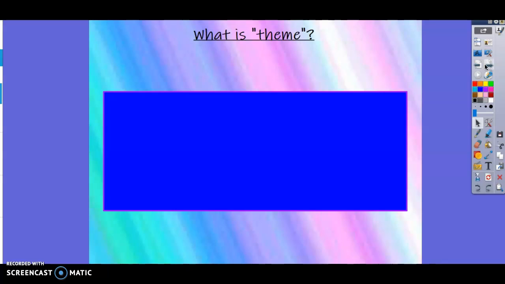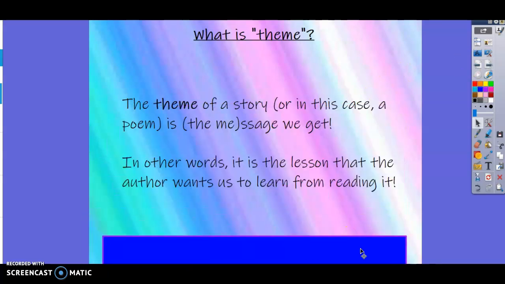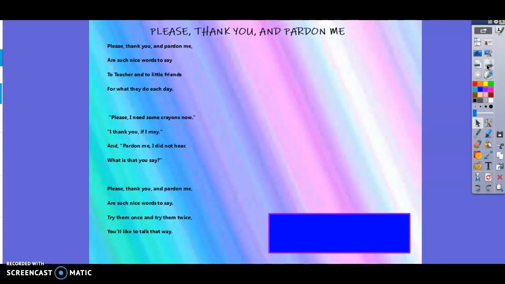So, what is theme? Some of you may remember there was a little clue that we used earlier in the year when we learned about theme, because we've learned about it for stories as well, not just poetry. But theme, in case you've forgotten, is the message that we get from the story. In other words, it's that lesson that the author wants us to learn after we read it, right? And you'll see right here, we've got the message, and then in parentheses it kind of spells out theme. It's the message of the story. What are we supposed to learn from the story? So we're going to practice this today.